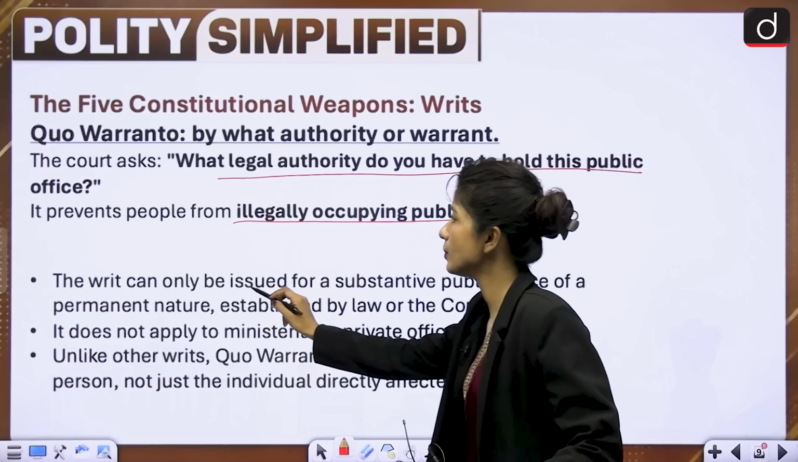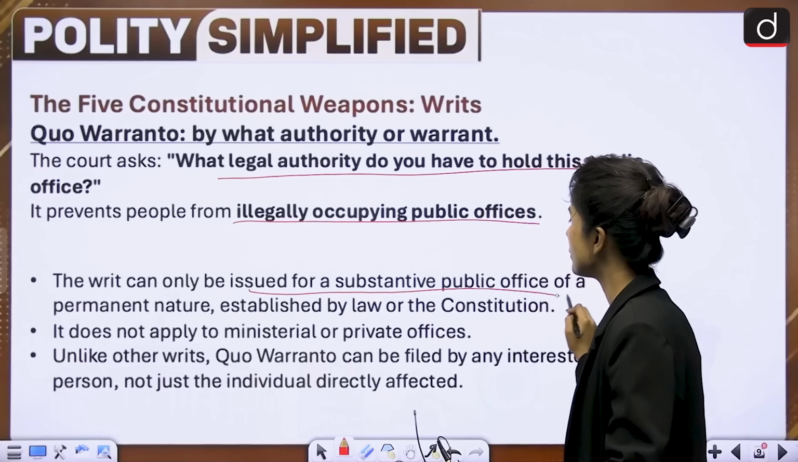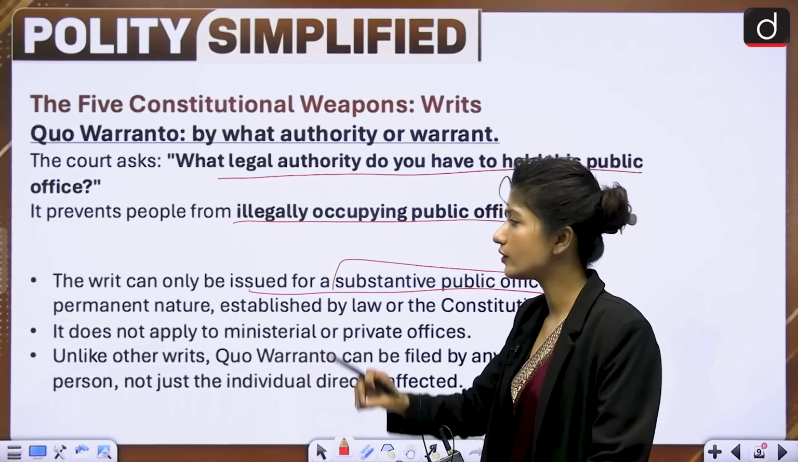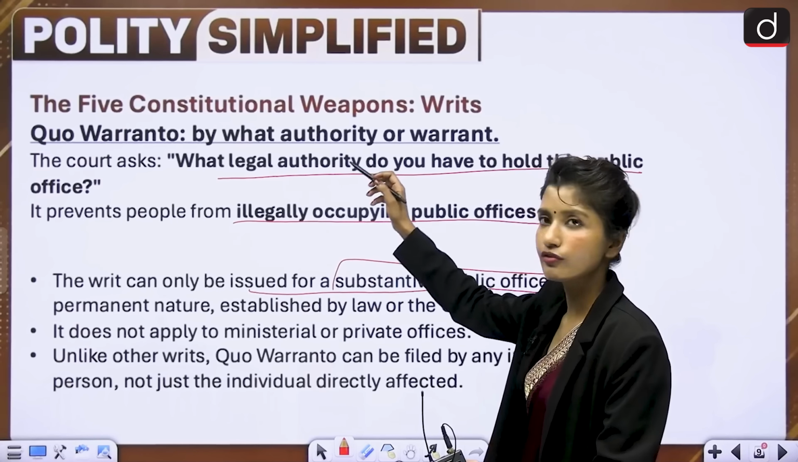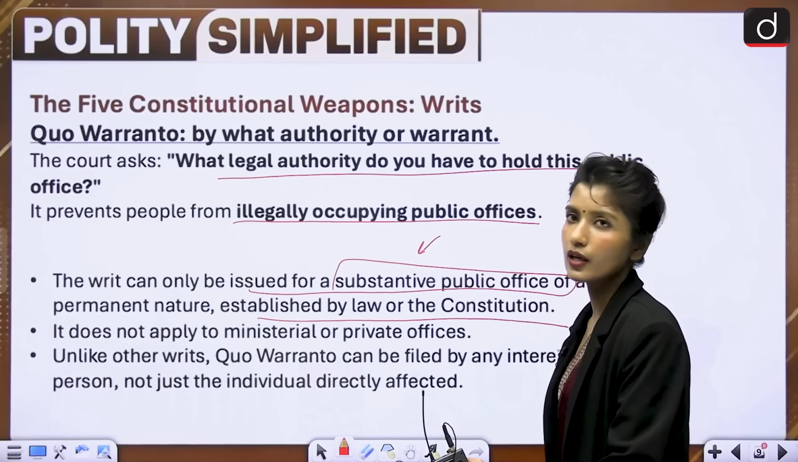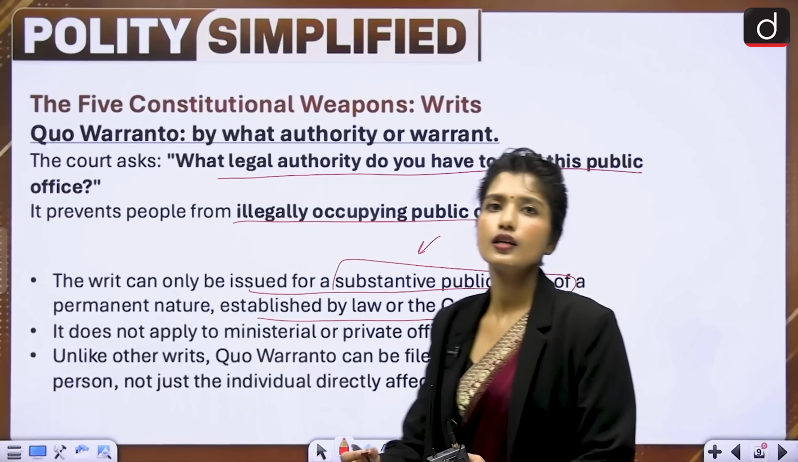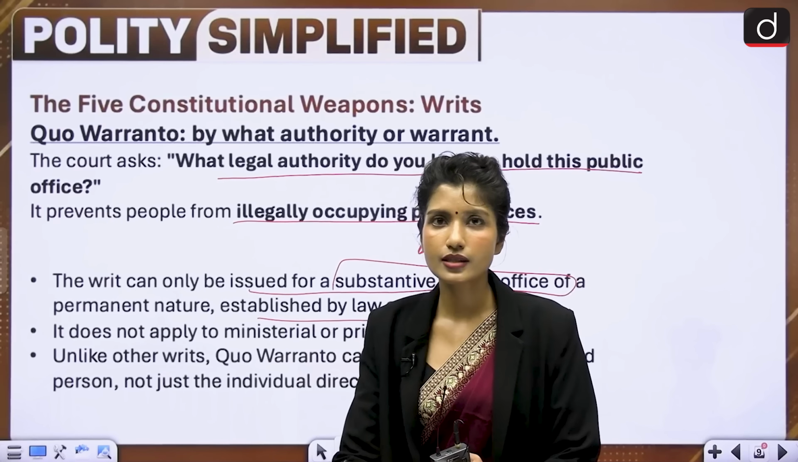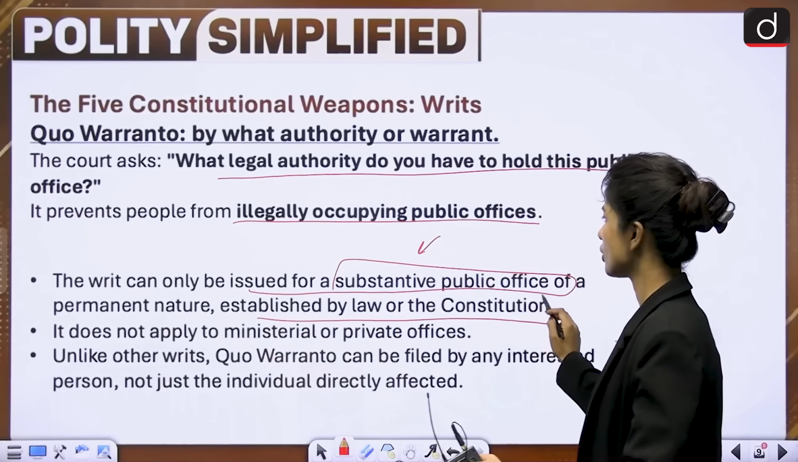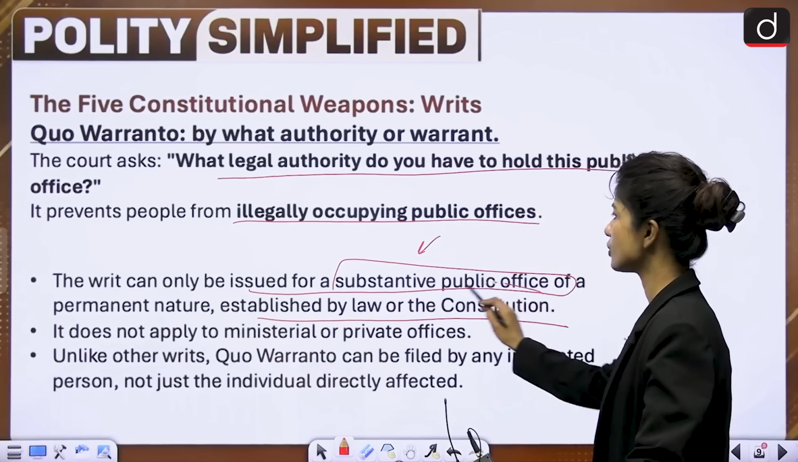This writ can be issued only for a substantive public office, meaning an important public office of permanent nature, established by law or constitution. For example, the offices of governor, prime minister, president are all established by the constitution. They are of permanent nature and they are important public offices. For this we use quo warranto.